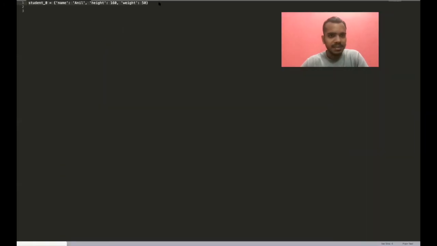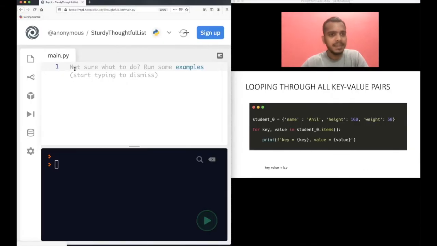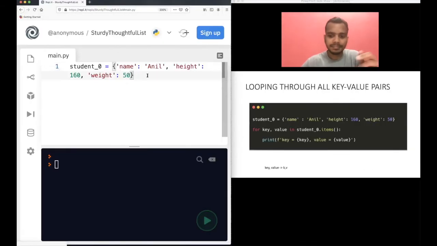So again, copy this one. This example is very handy. So copy this one, paste it here. Okay, this example. Now this is the first example, how to loop through all key value pairs. So what we will do is for key, value.